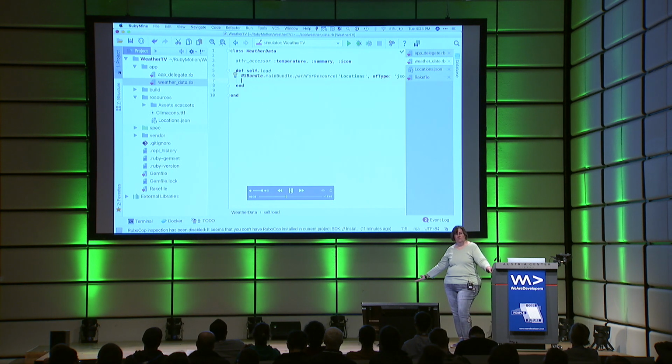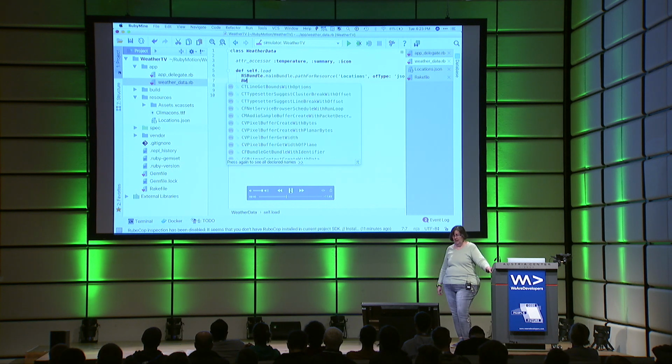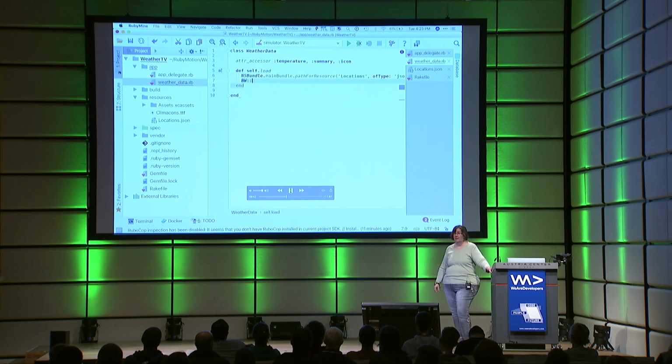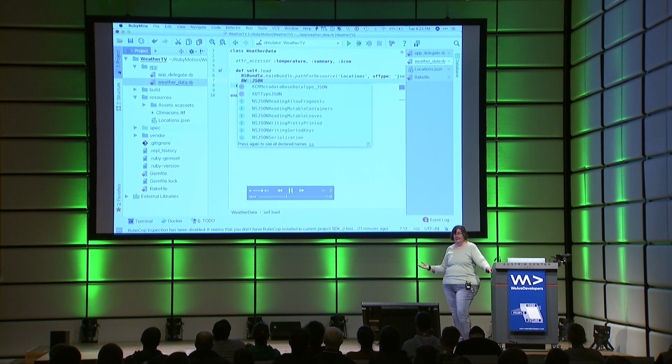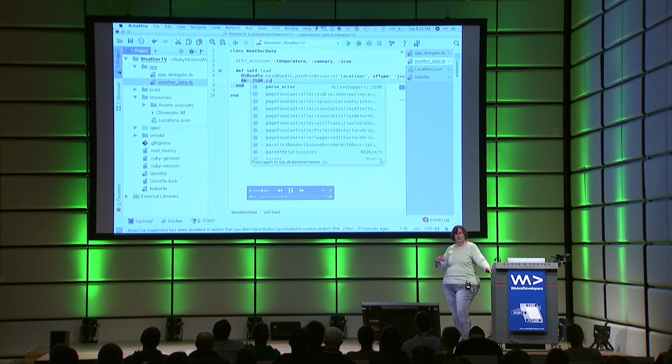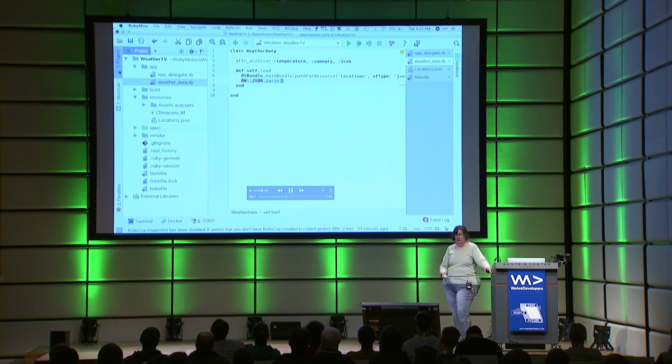Next, we need to actually read that file in. I'm going to use BubbleWrap for this, because BubbleWrap comes with a really nice little JSON module that will just parse that file in and put it into a Ruby hash for us, making it nicely accessible.